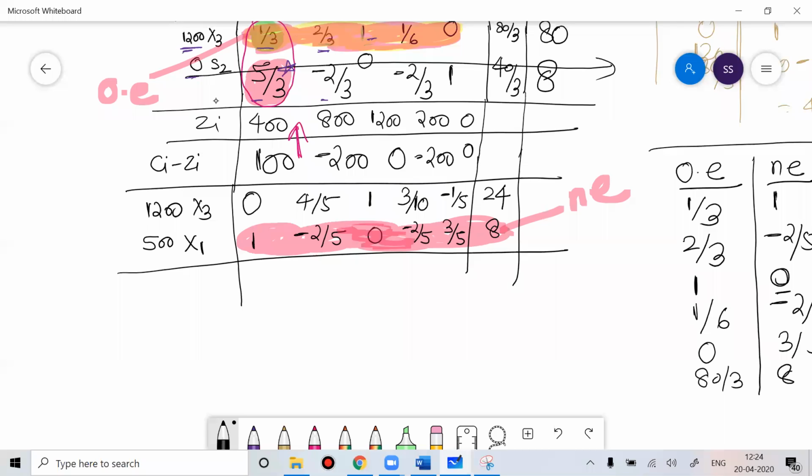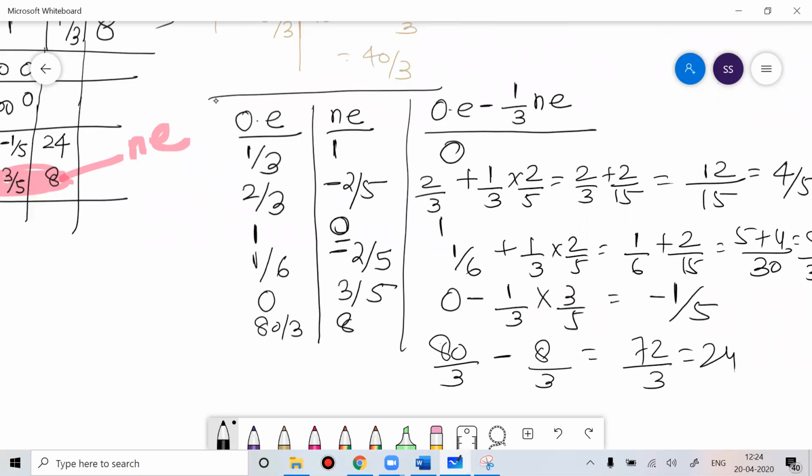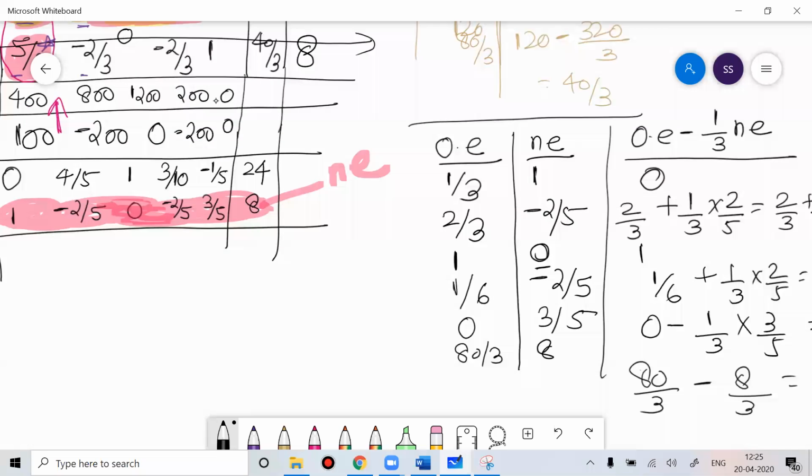Write down these values; they are the new values of X3. Done with writing? Everyone done with your writing?